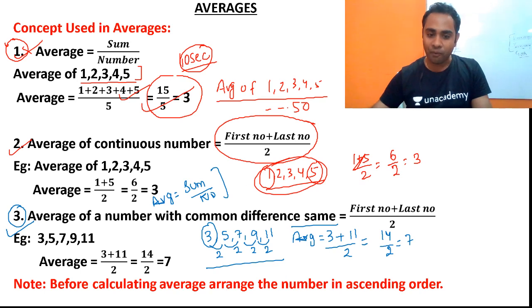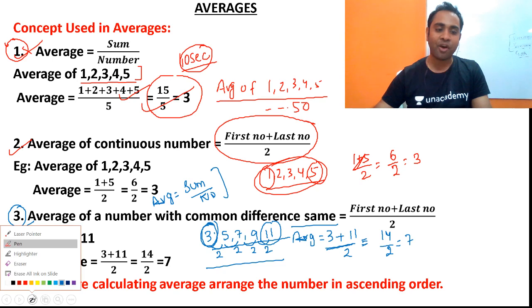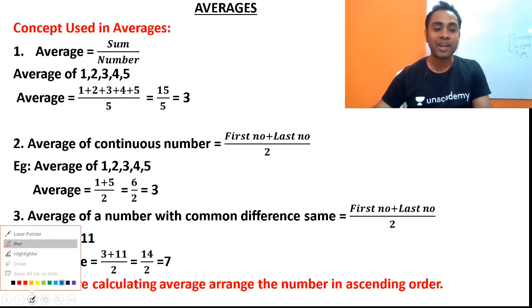So friends, when the difference is the same, then the average will be the first number plus the last number. So 3 plus 11 divided by 2, 14 by 2, will be nothing but equal to 7. Now friends, I am erasing it off and I am going to tell you one important thing.